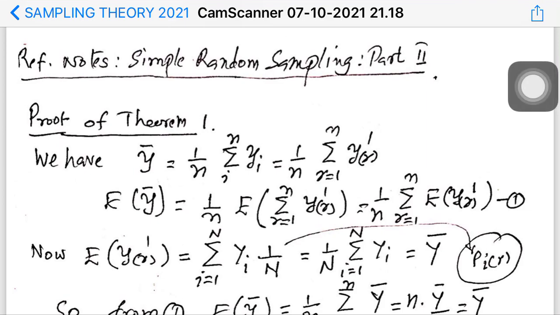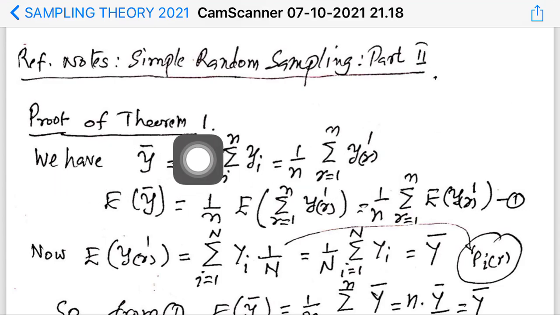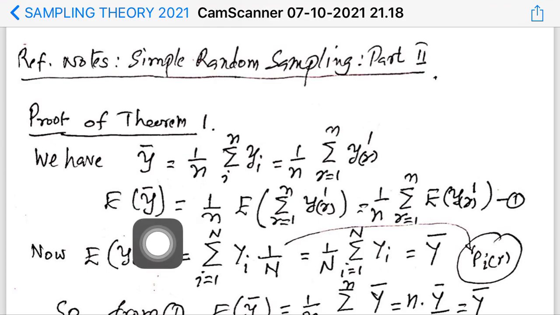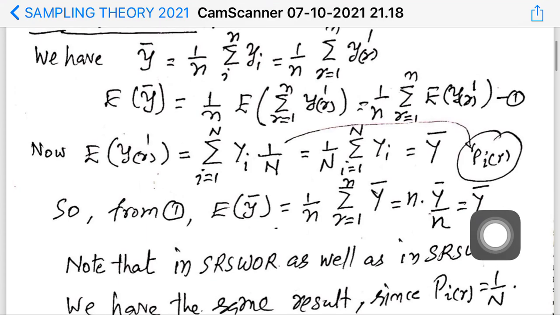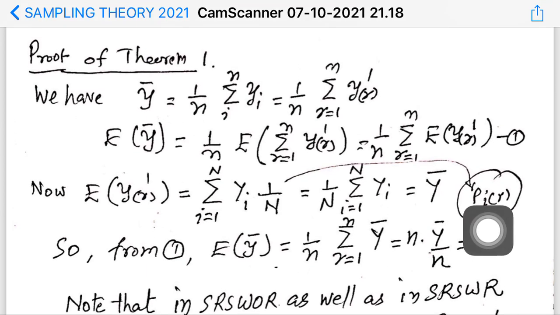Okay, we shall prove theorems 1, 2 and 3, and we shall have a discussion on how the confidence intervals of the estimators of population mean and population total are obtained. Now you come to the proof of theorem 1. You may please refer back. Theorem 1 was regarding the estimation of the population mean, and we have to show that in simple random sampling, with replacement as well as without replacement, expectation of y bar is equal to capital Y bar. This we have to establish.